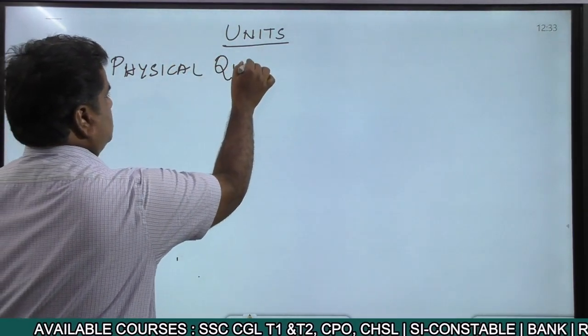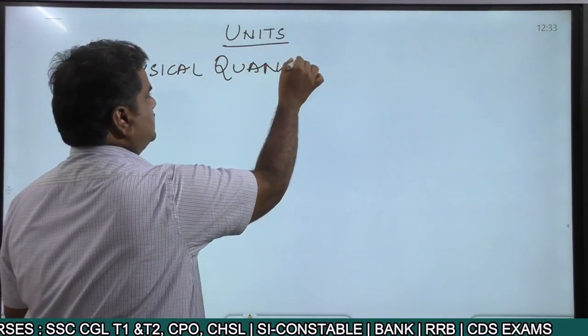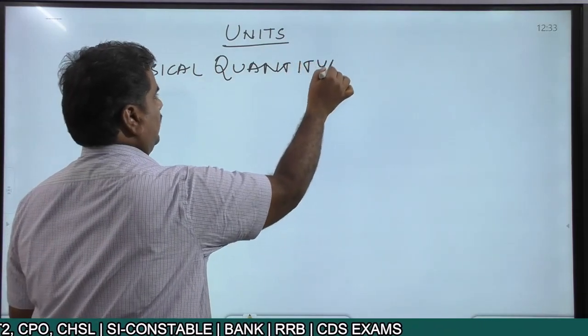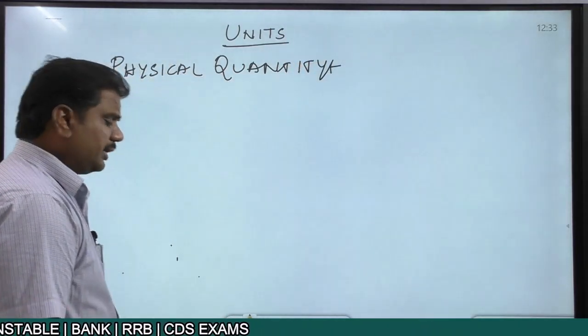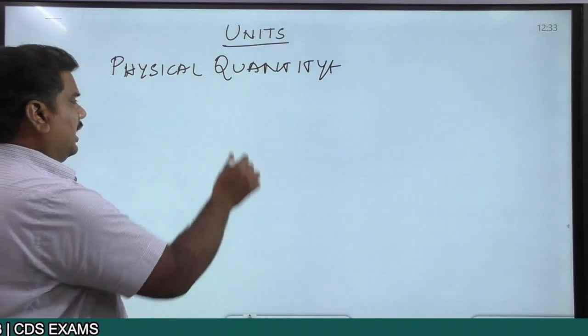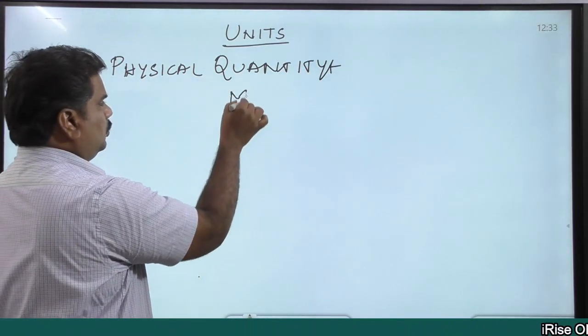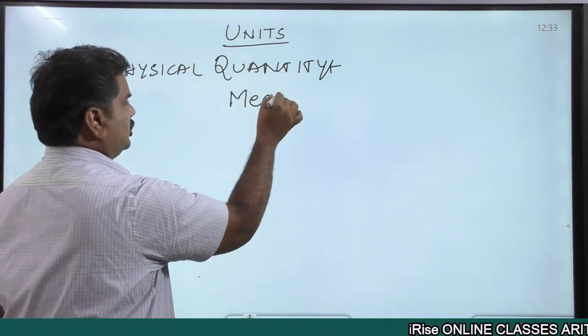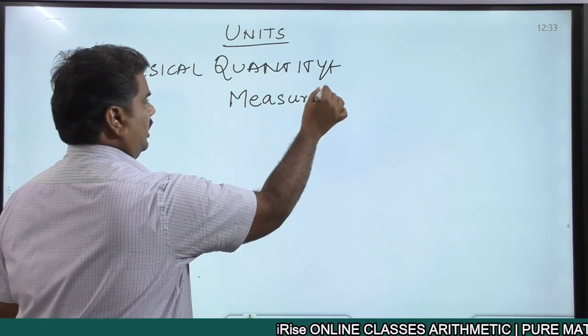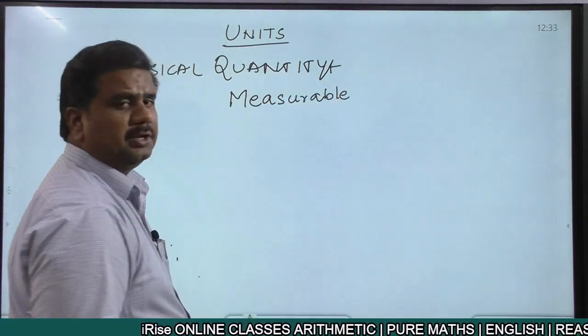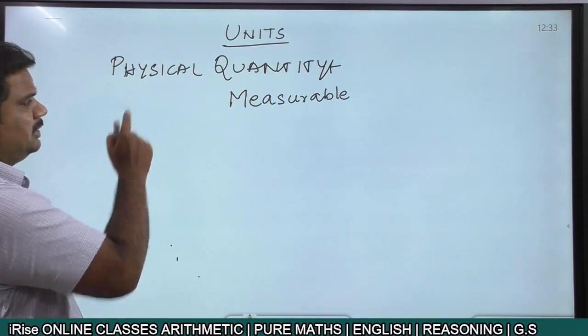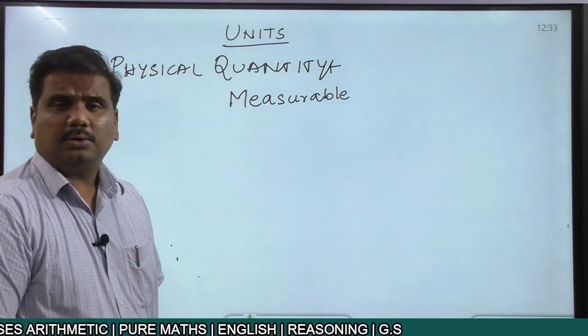Physical quantities. Now, what is a physical quantity? Any particular quantity which is measurable. Any particular physical quantity which is measurable, that is what we call a physical quantity.